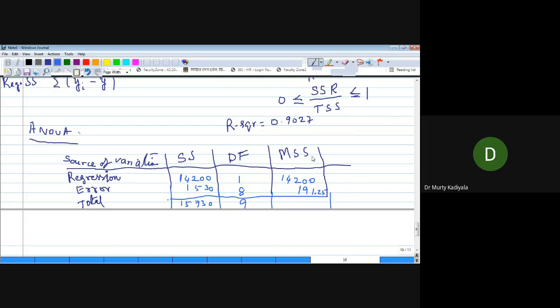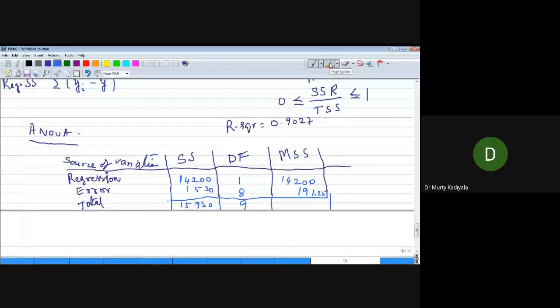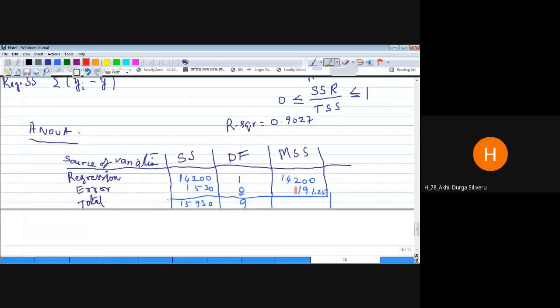Actually, it is variance only. So 14,200 is the variance corresponding to regression, and 191.25 is the variance corresponding to error.